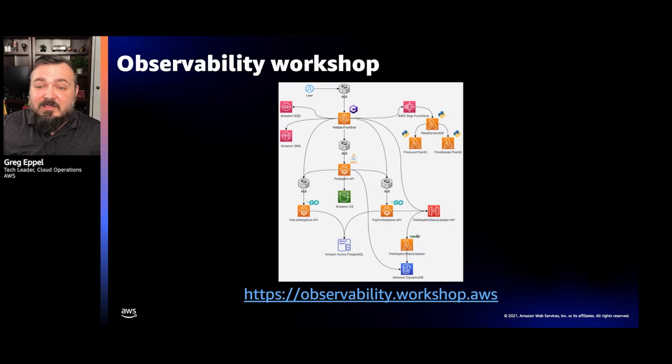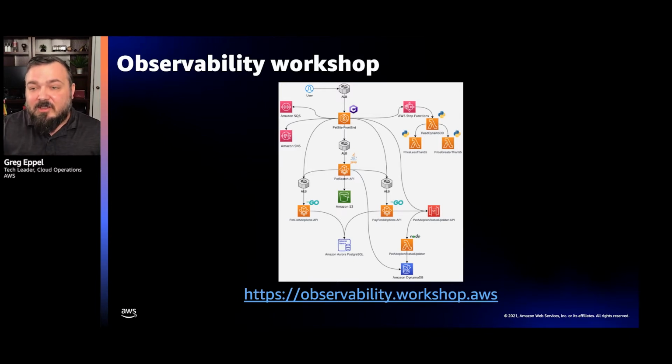But there is a fantastic workshop that Amaya has built with several other folks at AWS that will give you a fantastic demo of how these tools work. So we're focused on how you implement this, but if you're curious, once you've implemented this, what tools are available for you, I highly encourage you to go to observability.workshop.aws.